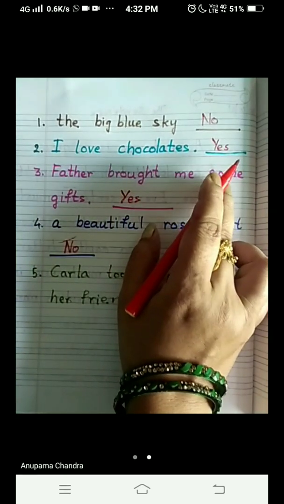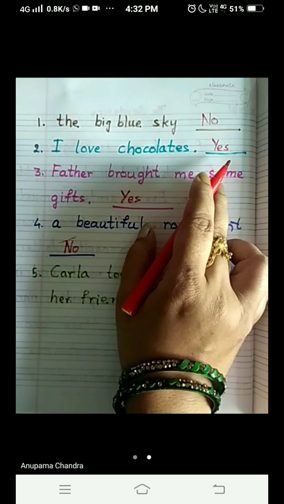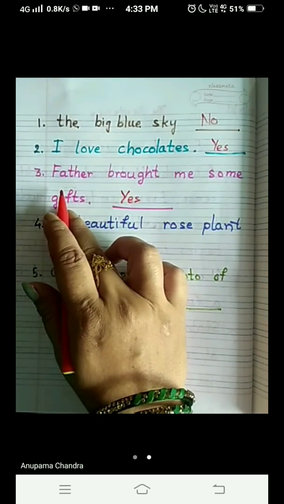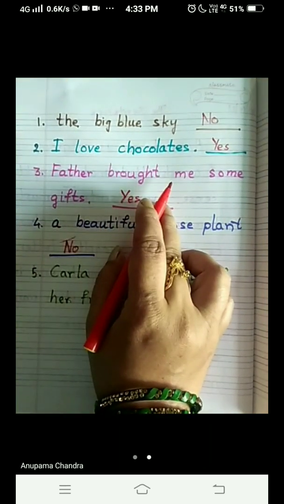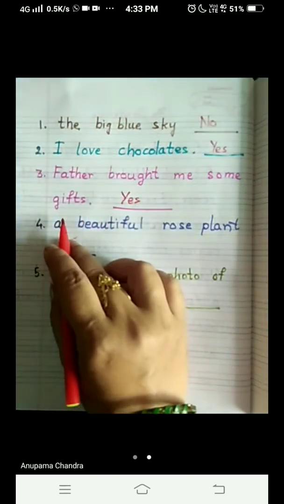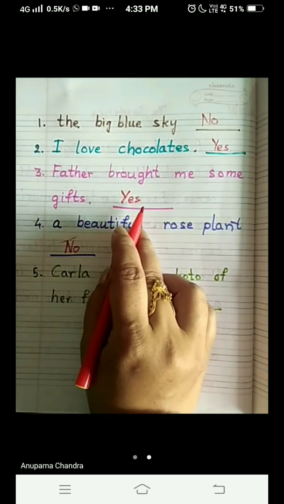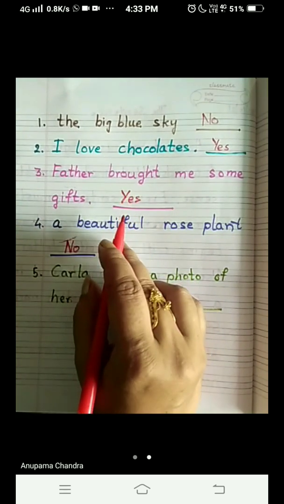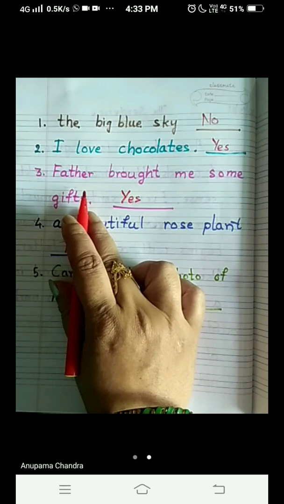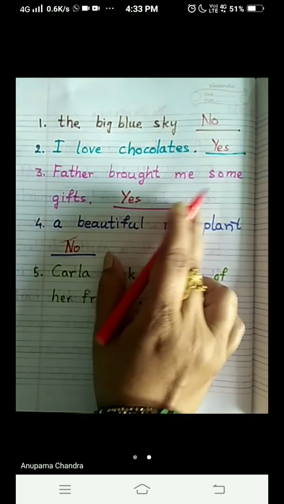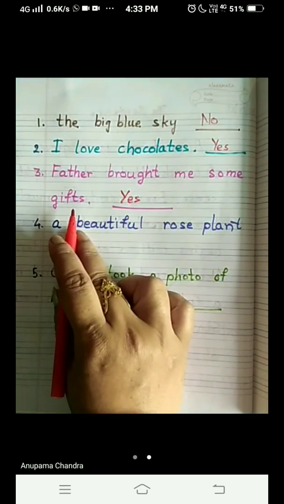Yes, this is a sentence. Number 3, Father brought me some gifts. Yes, this is a sentence because all 4 rules are applied in this sentence. I repeat, Father brought me some gifts.